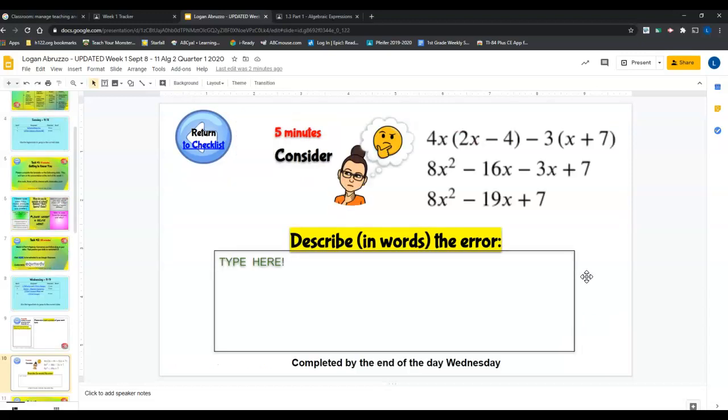This is called an error analysis question. There is a mistake on that math that's printed for you. You are going to figure out what the mistake was and then describe it to me, and you're going to type your answer right here in the text box. Now, nothing gets turned in until you're all done with the slides. So you don't have to do anything other than edit what we want you to edit.